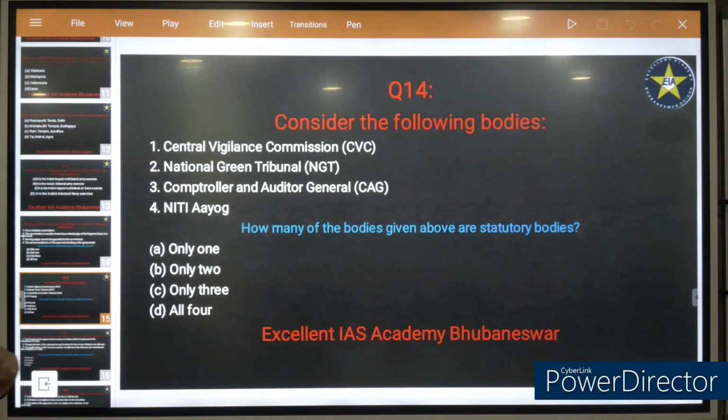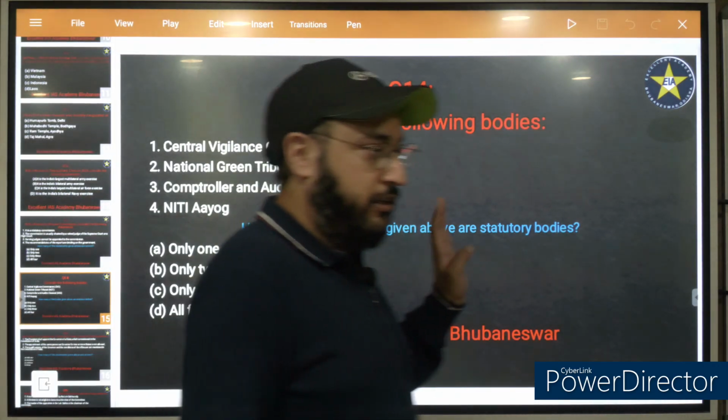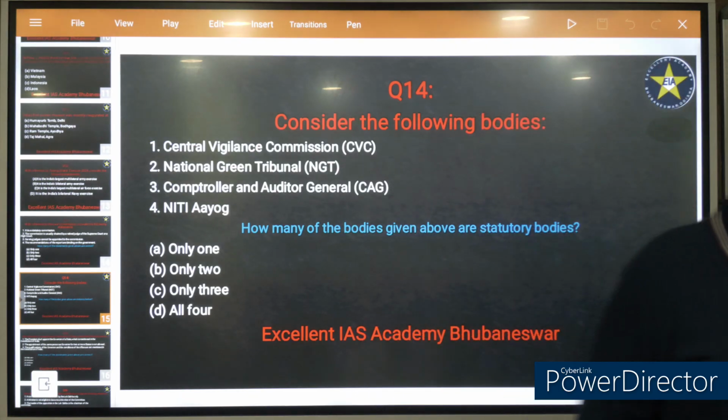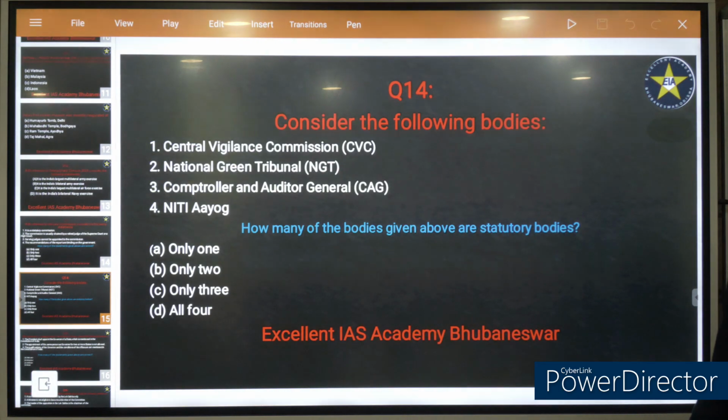Now answer this, question number 14. Same, statutory body. I'll give you a hint. CAG, Comptroller and Auditor General, is a constitutional body. Niti Aayog is an executive body. Executive simply means which can be created at the discretion of the government. Like the Planning Commission was an executive body, so it was abolished very easily. Niti Aayog has replaced the Planning Commission. Earlier we had the Planning Commission.